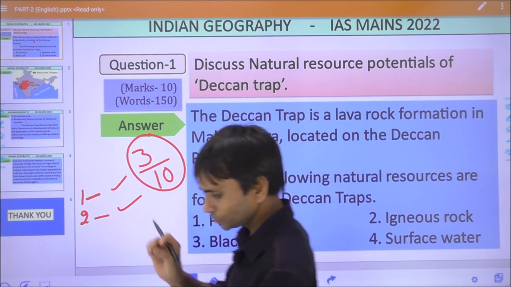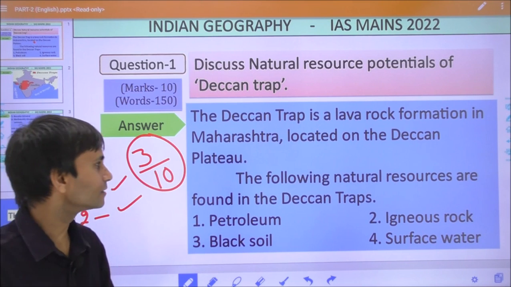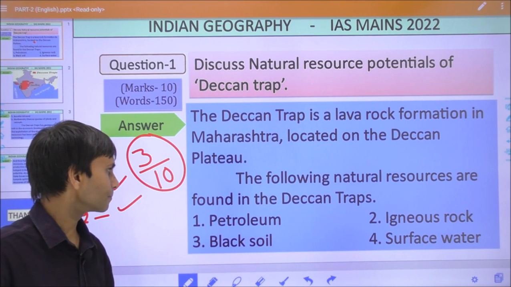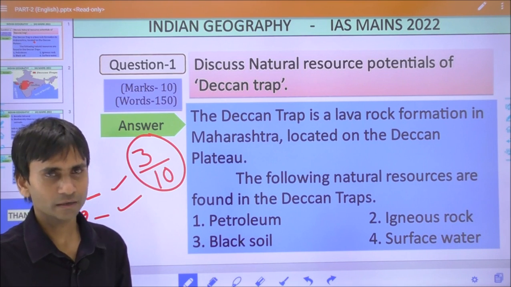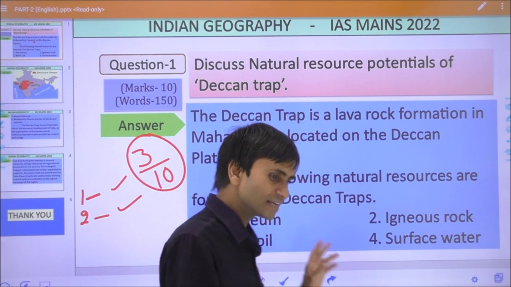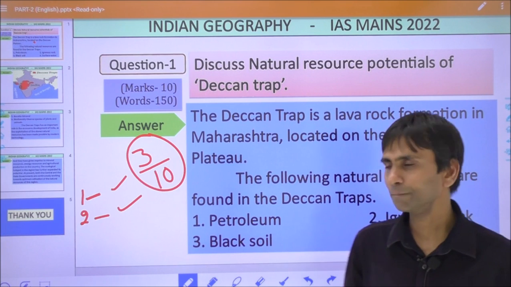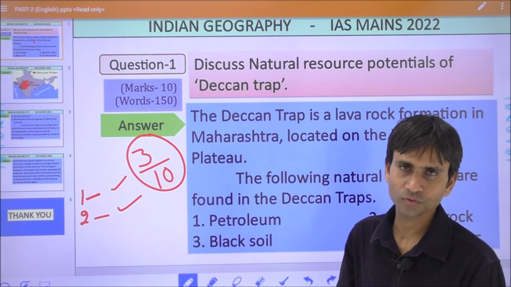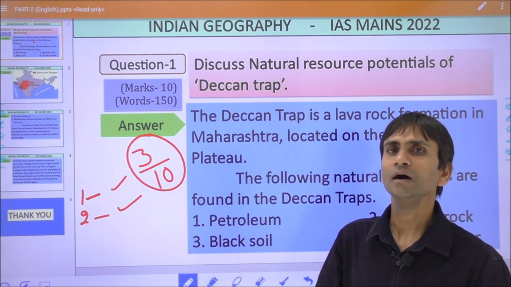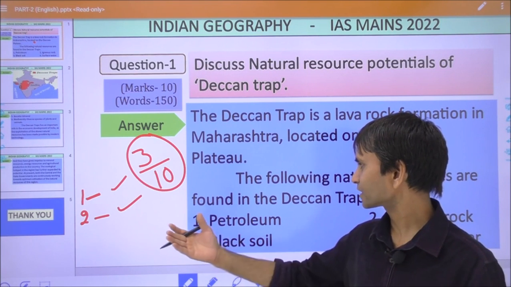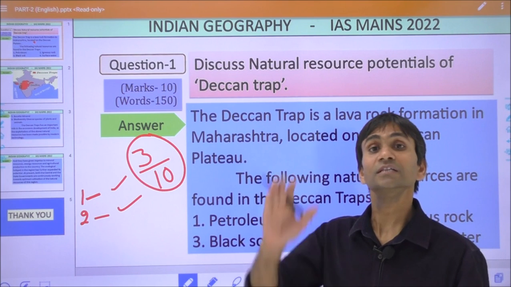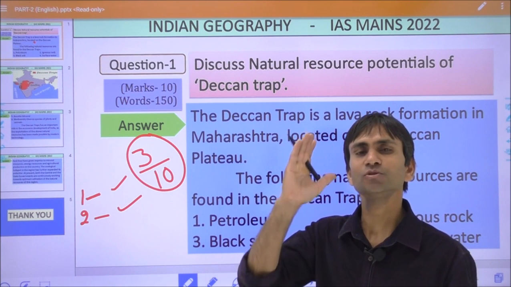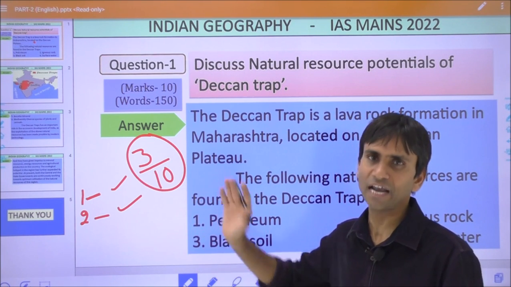So first of all, you write that the Deccan Trap includes the following natural resources. One is the basalt lava rocks, or we can say the different kinds of rocks formed by the lava. This is the most important natural resource of the Deccan Trap.